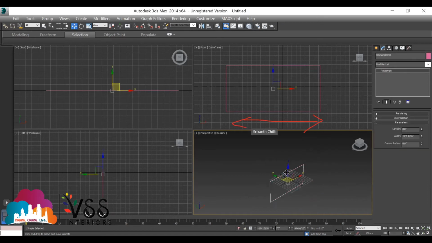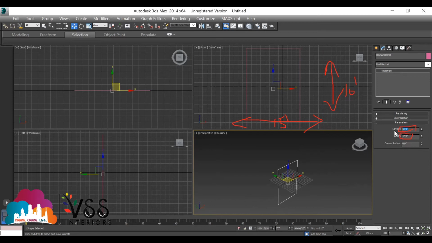From the front view, provide length as 15 feet and the width as 10 feet, nothing but the height of the rectangle. You have to provide in the reverse direction: this one give it as 10 feet and this one as 15 feet. Because in 3ds Max, whenever you give length, it will accept it as width, and when you give width, it will accept it as length, in reverse. Length is this one and width is this one. 10 feet by 15 feet. Enter. Now you got a rectangle.